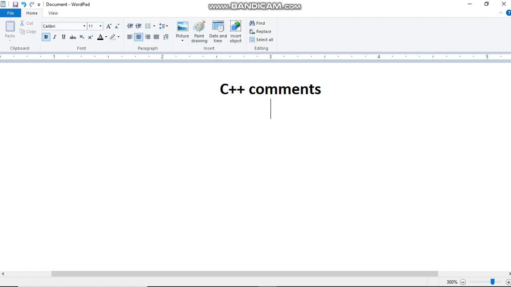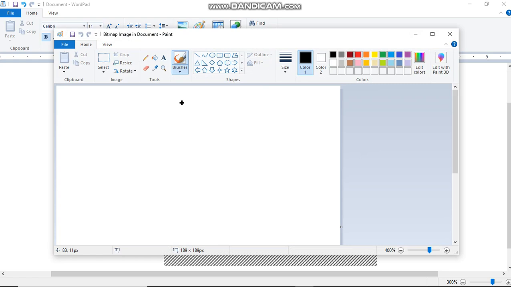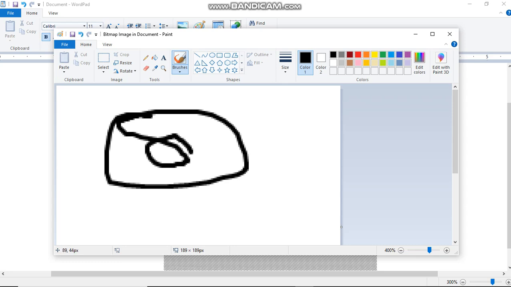If you want to explain what you are doing, you will simply do that. If I just draw something like this without a label, you won't understand what I'm doing. So a comment is if I come here and say I was writing stone.